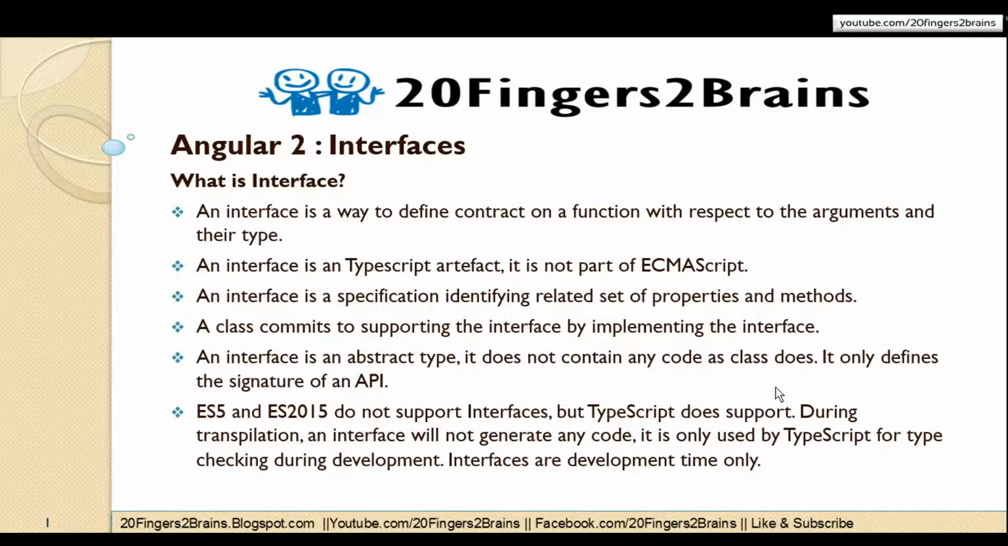An interface is a specification identifying a related set of properties and methods. A class commits to supporting the interface by implementing the interface properties and methods. An interface is an abstract type. It does not contain any code as a class does. It only defines the signature of an API. Now, the TypeScript interface, you can imagine it is similar to any object-oriented programming language interface, for example C# or Java.